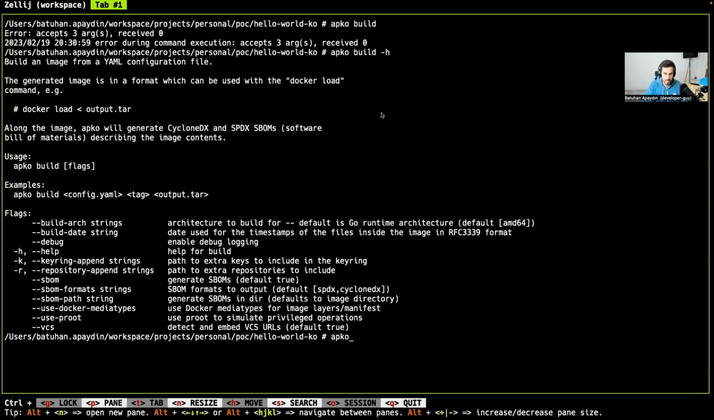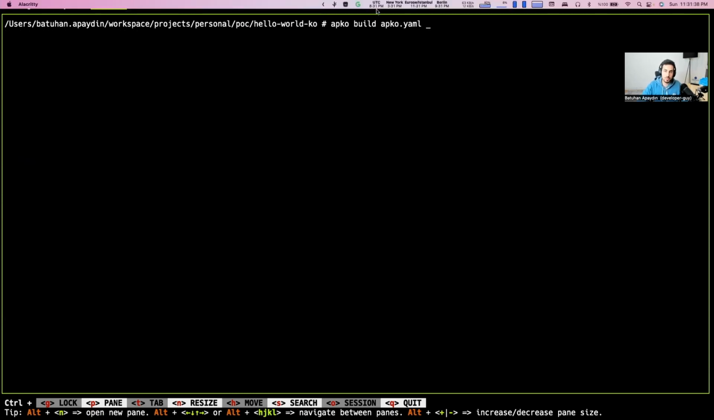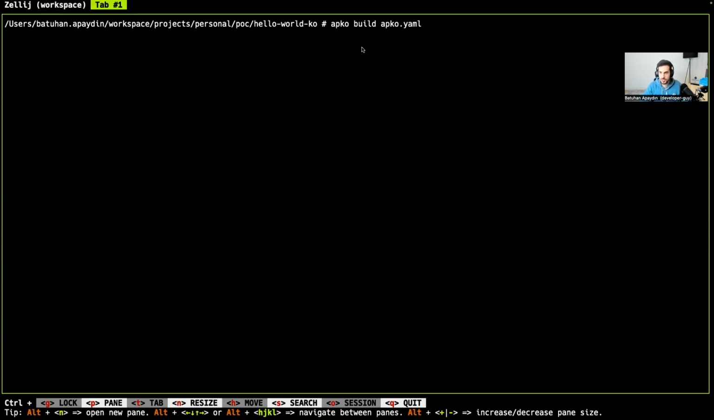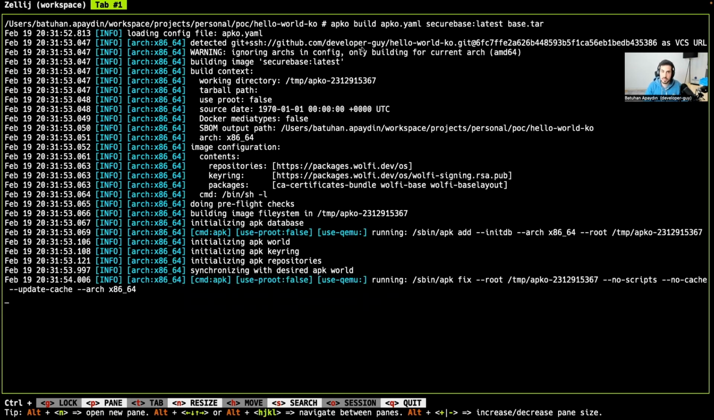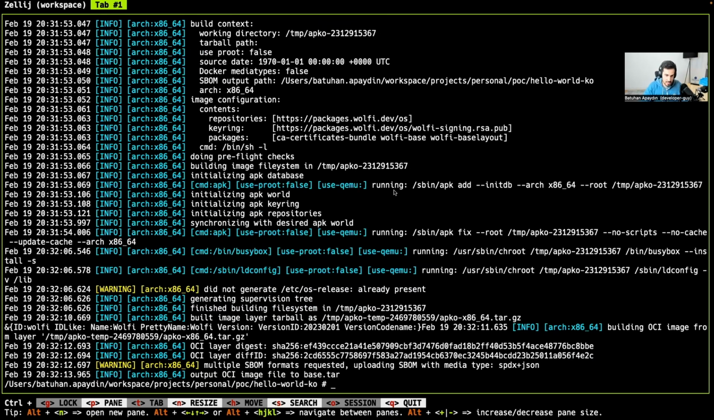So let me basically build my container image. In order to build our container image with apko, you need to specify the configuration file path and the base image name here, and the directory that you are going to build this tar file. This is the tar file that apko is going to output. As you can see, it says that it outputs the OCI image file to base.tar.